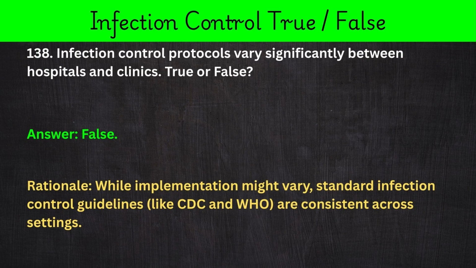138. Infection control protocols vary significantly between hospitals and clinics. True or false? Answer: false. Rationale: while implementation might vary, standard infection control guidelines like CDC and WHO are consistent across settings.